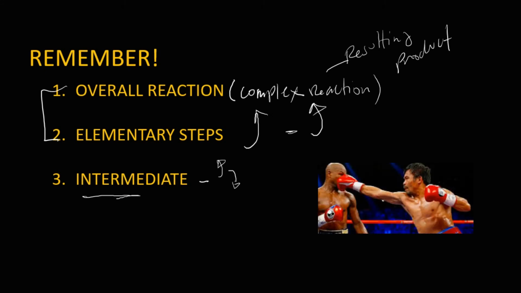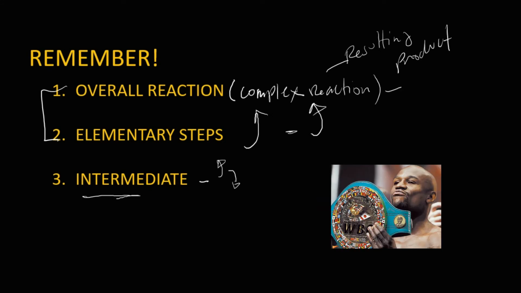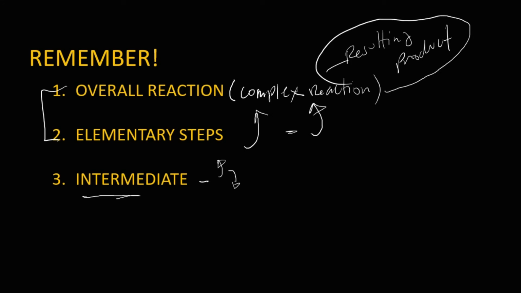It is like watching the boxing match of Pacquiao and Mayweather. For example, one of your friends who wasn't able to watch it asks you who won the fight, and you tell him Mayweather won. That is the resulting product. But if your friend wants the blow-by-blow account of how Mayweather earned the points to win the match, that refers to the elementary steps.